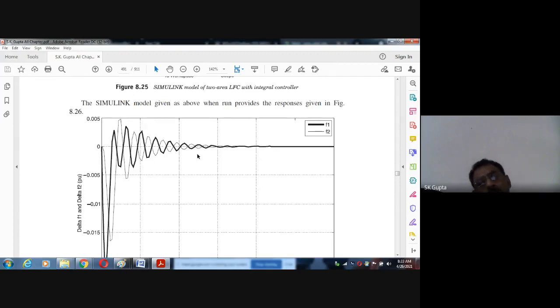But now if we want to improve the system, then the system should stabilize not only in 15 seconds, but it should stabilize in early time. If it stabilizes in 5 or 10 seconds, then we can say the system is good enough. So there is always a chance to improve the system. Another thing is the overshoot and peak shoot. It goes up and down, so it should be minimum. With this intention, we want to improve the system.